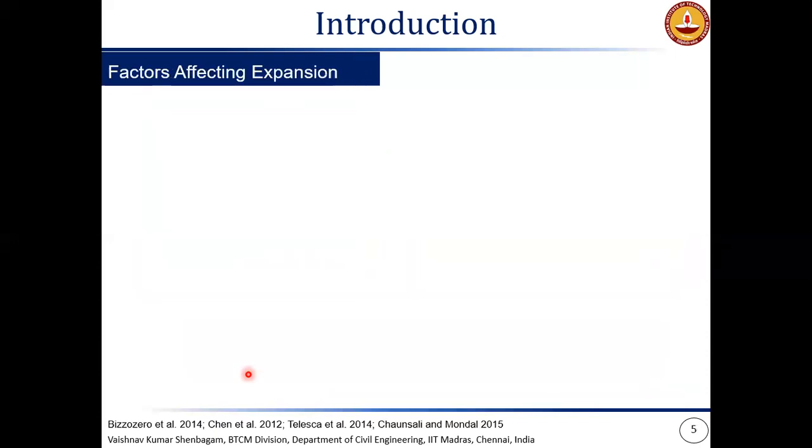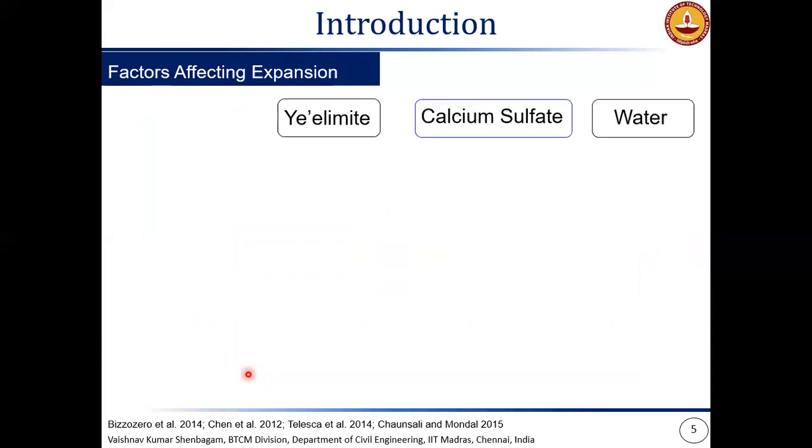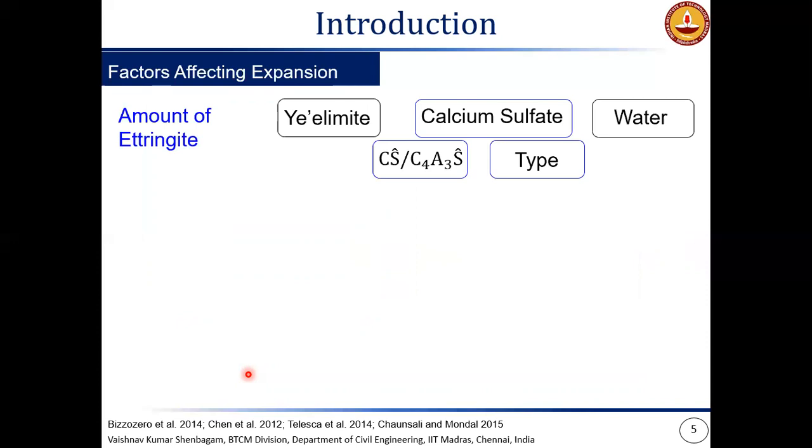So what are the factors that affect this expansion in CSA based systems? It will depend on the amount of ye'elimite that is present, the amount of calcium sulfate, and also the water available for hydration. In addition to the amount of calcium sulfate, even the type of calcium sulfate that is there, whether it is anhydrite, hemihydrate, or dihydrate, will also play a role in determining the final expansion characteristics. All these parameters primarily affect the amount of ettringite formed.